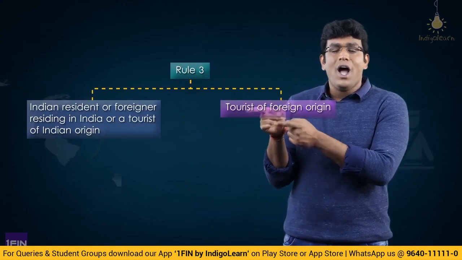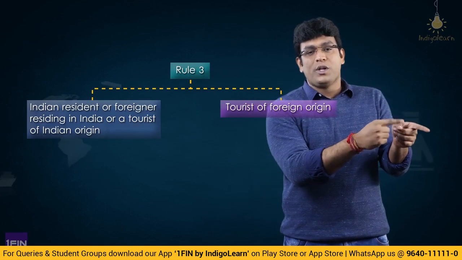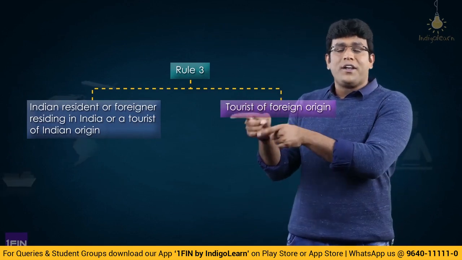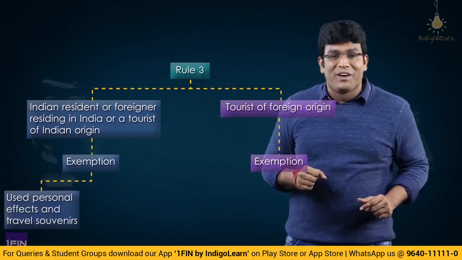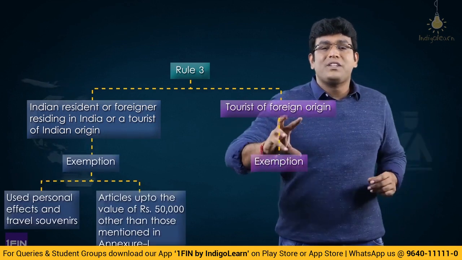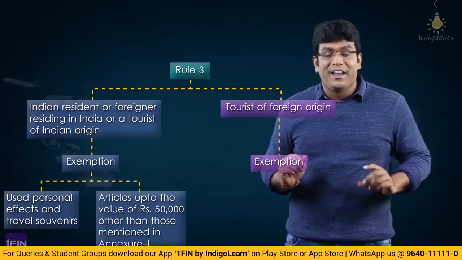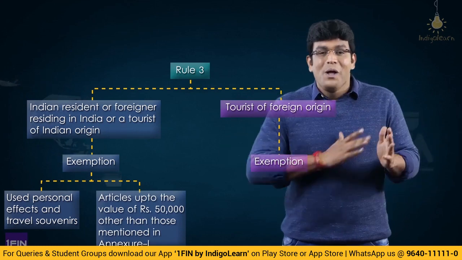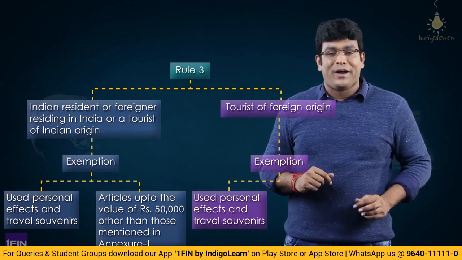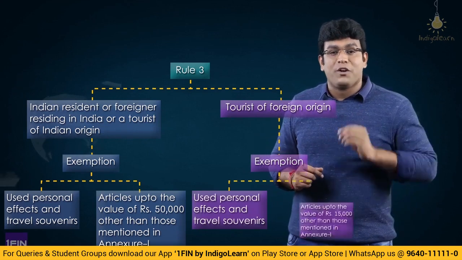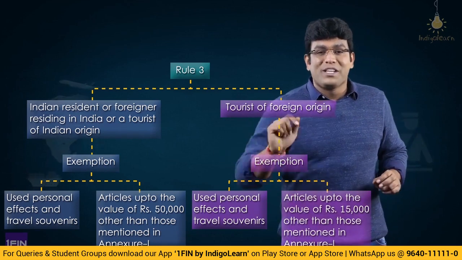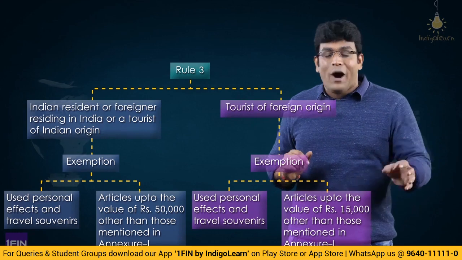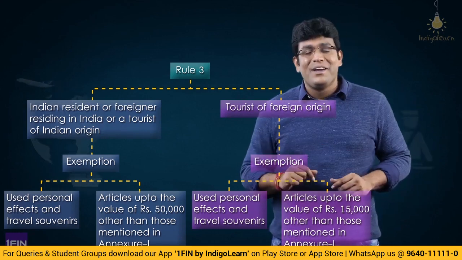So what is the summary, my dear friends? Rule 3 has 2 categories: Indian resident, foreigner residing in India, or tourist of Indian origin; and the other category, tourist of foreign origin. For Indian resident, foreigner residing in India, tourist of Indian origin, the exemption is used personal effects and travel souvenirs and articles up to a value of 50,000 other than those mentioned in Annexure 1. For a tourist of foreign origin, used personal effects and travel souvenirs and articles up to a value of 15,000 other than those mentioned in Annexure 1. Now what is covered in Annexure 1? We'll talk in detail. Don't worry.